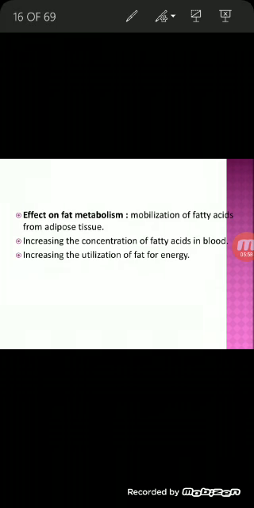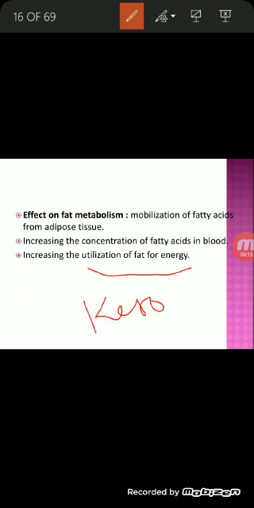Effect on fat: these glucocorticoids cause mobilization of fatty acids from adipose tissue, increase the concentration of fatty acids in blood, and increase the utilization of fat for energy. As fats are used for energy, more ketone bodies are produced. That is the ketogenic effect of the glucocorticoids. Hypersecretion of glucocorticoids causes an abnormal type of obesity by increasing the deposition of fat in certain areas such as the abdomen, chest, face, and buttocks.